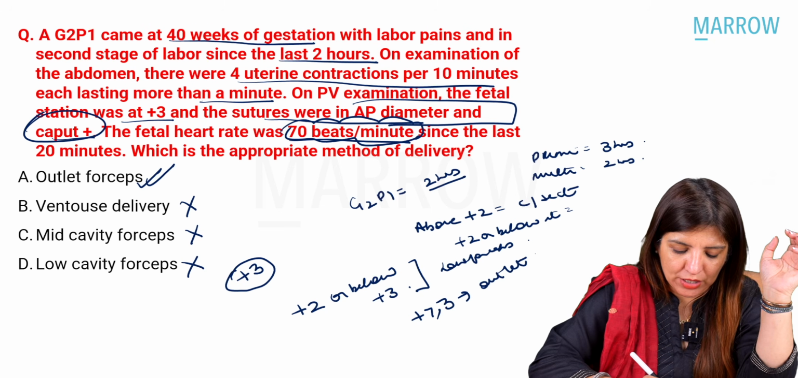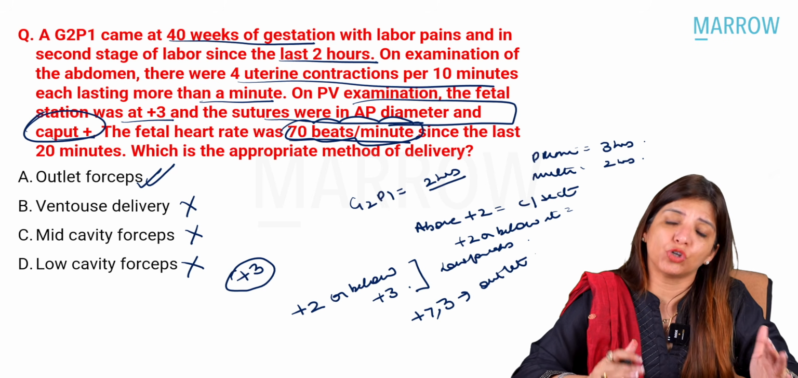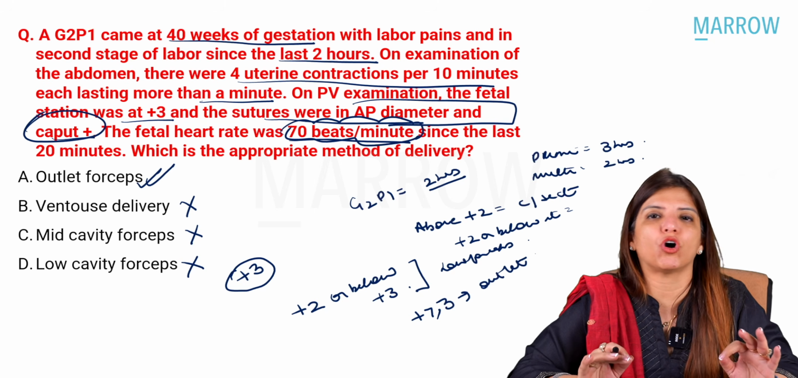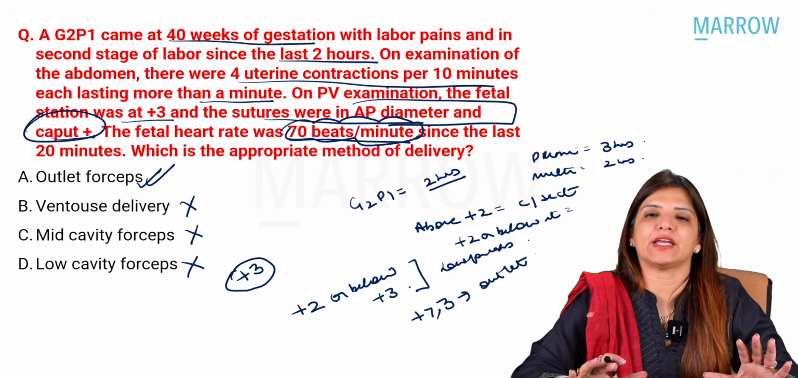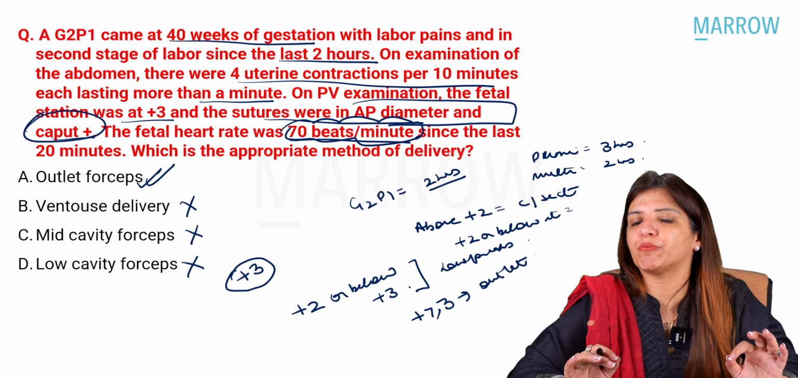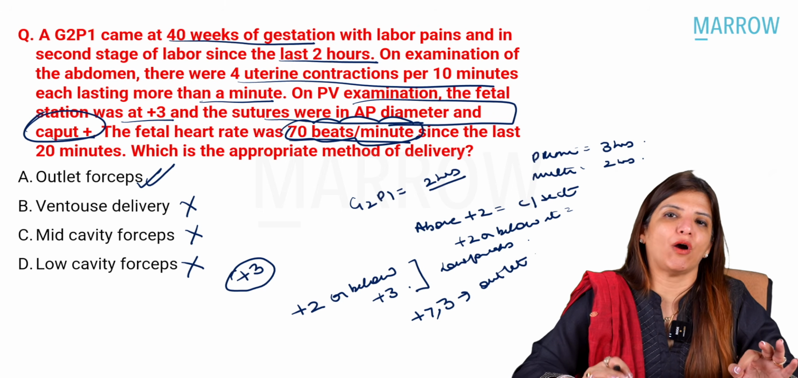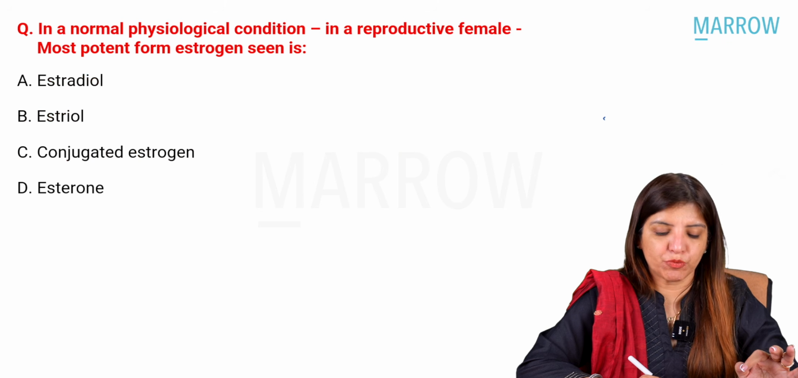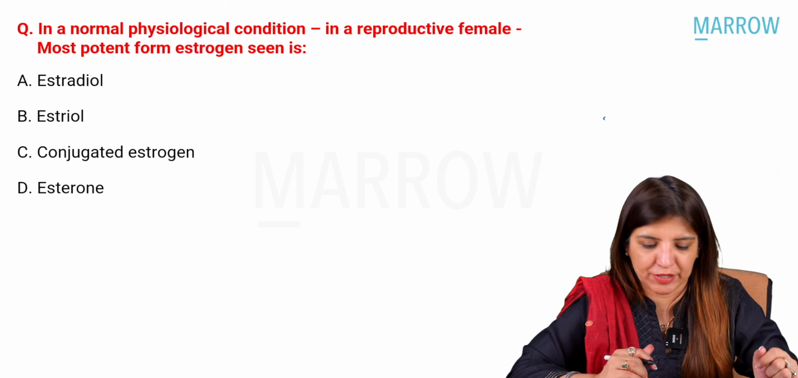Otherwise, your books mention that it could be either of these two. At +3 station, it could be low forceps or outlet forceps, right? So +2 or below is written as low forceps, and for outlet forceps they specifically say that the scalp should be visible at the perineum, the head should be at the pelvic floor, and you should be able to see the fetal head without separating the mother's labia. That is when you apply outlet forceps, right? So over here the answer becomes outlet forceps only because the sagittal sutures are in AP diameter.